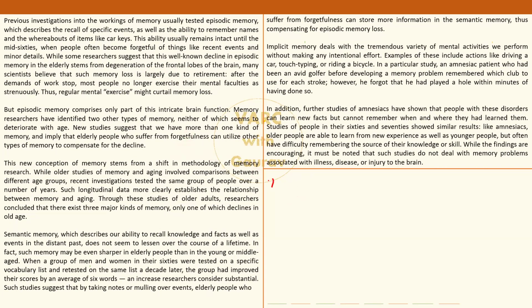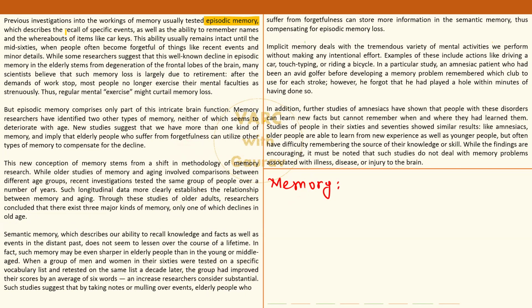Now, the first paragraph starts off by saying that till date, we used to consider that there is just one particular type of memory by the name of episodic memory. What about that? Episodic memory, how does it help us or what does it concern? Memory, yaaddaasht in Hindi. So what is it exactly?